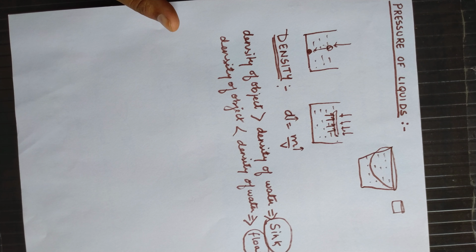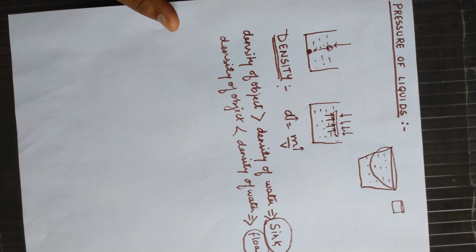In the same way, dams are built to store water, and you know that dams are made much wider at the bottom. So this is the bottom of the dam. Suppose this is the dam, the wall of the dam. At the base of the dam, the wall is thicker. Why is it? Because as we move downward in the water, more pressure is applied on the object. So at the downside more pressure will be applied, and that pressure may break the wall. So that's why at the base the walls are much thicker or wider.